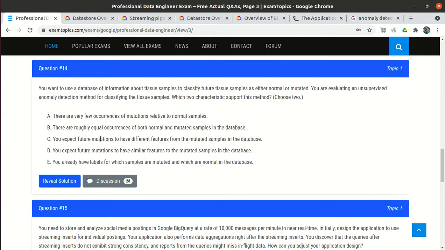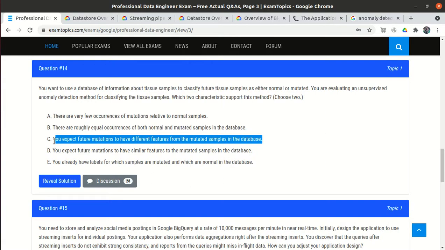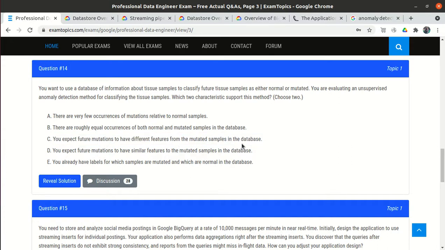You could expect future mutations to have different features from the mutated sample in the database. Okay, they told that there could be chances that in the future the tissue gets mutated again. So earlier we have a database of normal people and the mutation people.